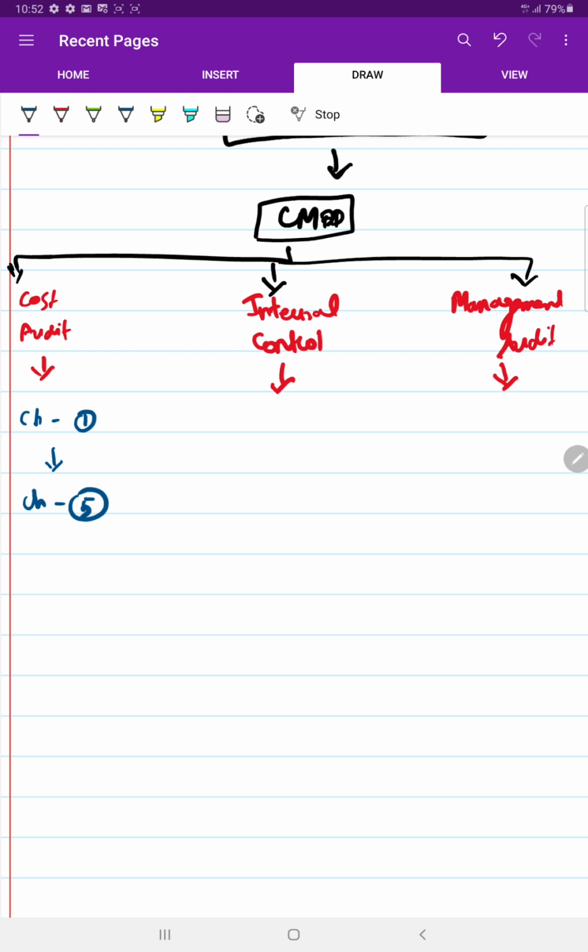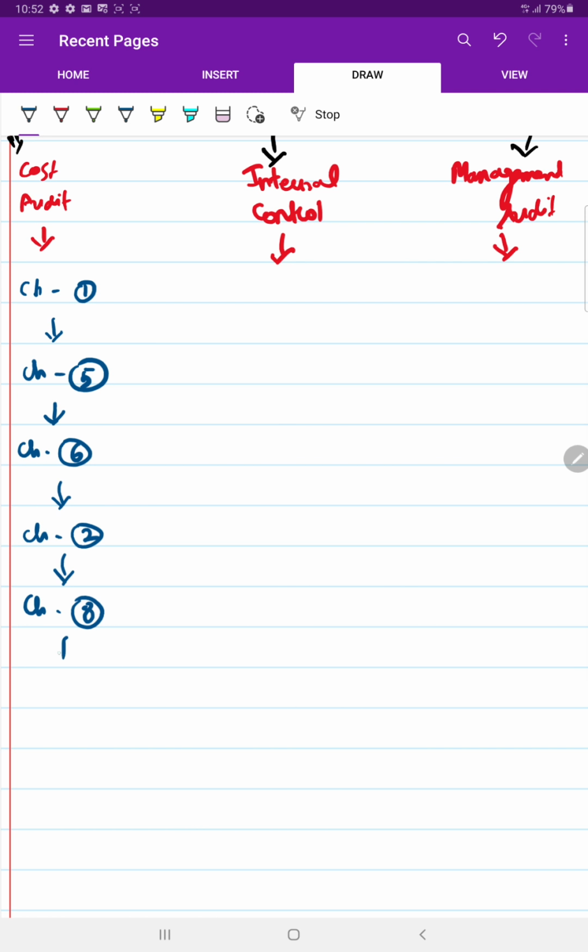After chapter 5, go to chapter 6. After chapter 6, go to chapter 2. After chapter 2, go to chapter 8. After chapter 8, go to chapter 3. After chapter 3, go to chapter 4. And after chapter 4, go to chapter 7.